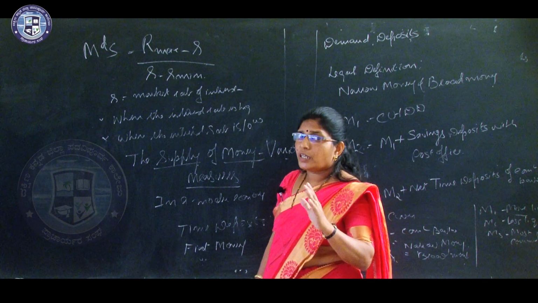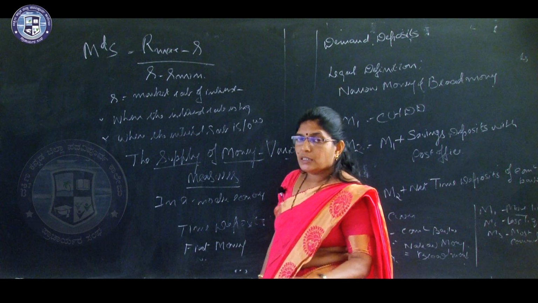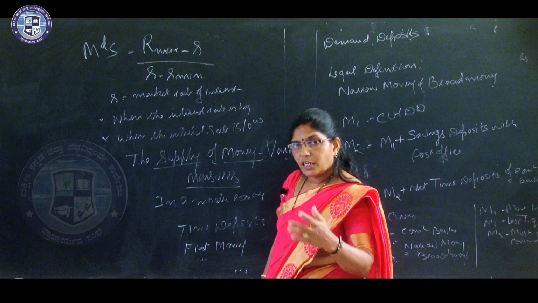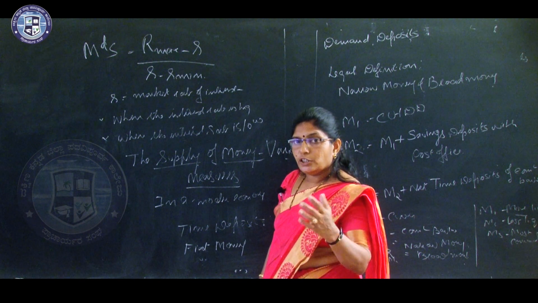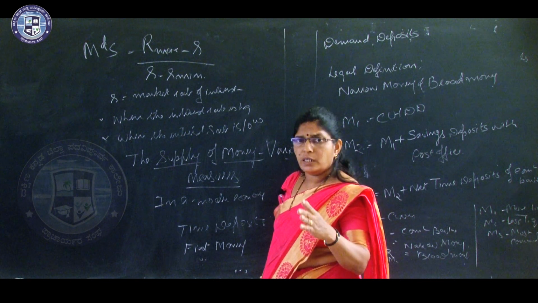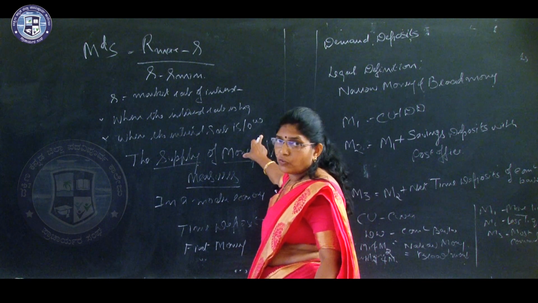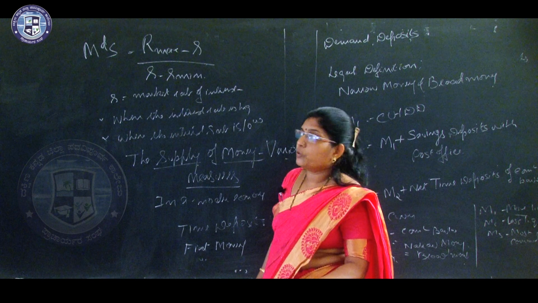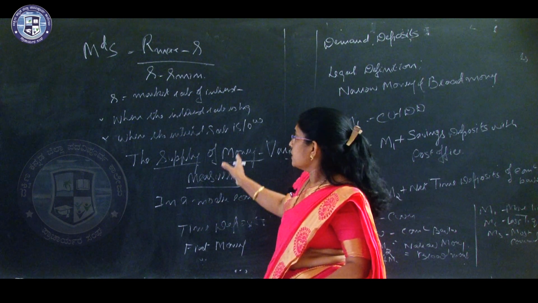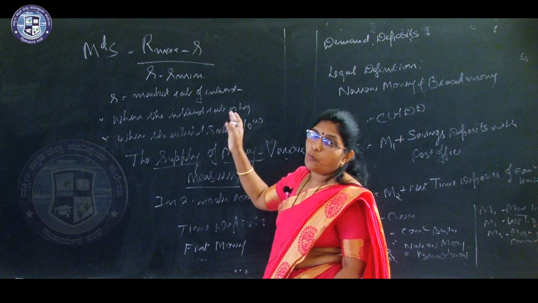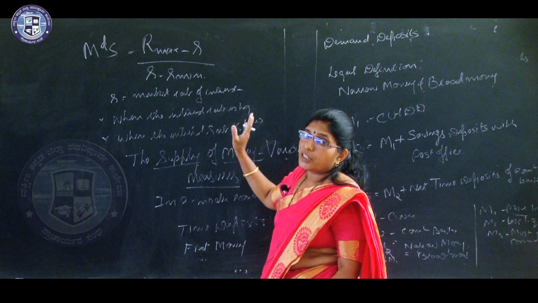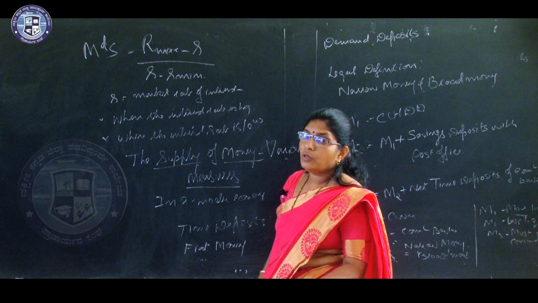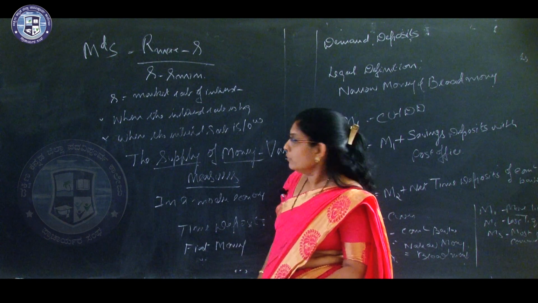When the rate of interest is high, the speculative demand for money will be low, because people convert their money into bonds and securities. When the rate of interest is low, the speculative demand for money is high. This is about the demand for money, the speculative motive.